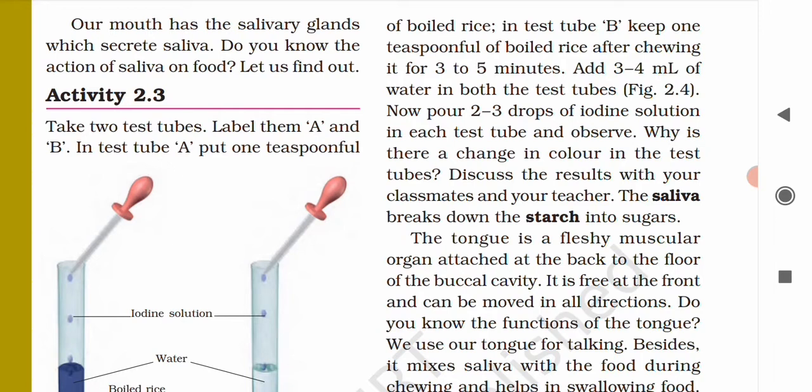Now the digestion of food starts as soon as we put the food in our mouth. How? First of all, you need to understand that there are three important organs present in our mouth. And what are these?